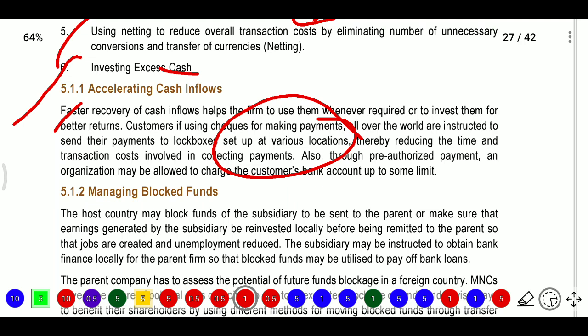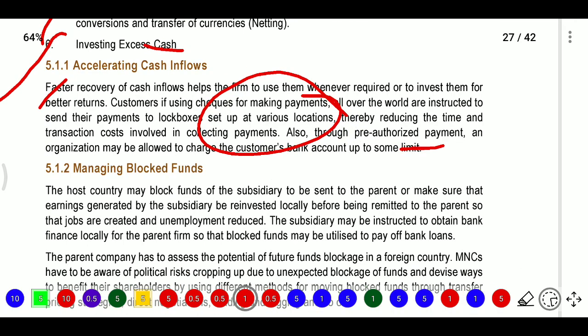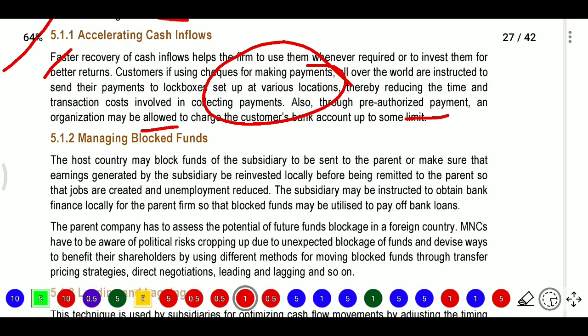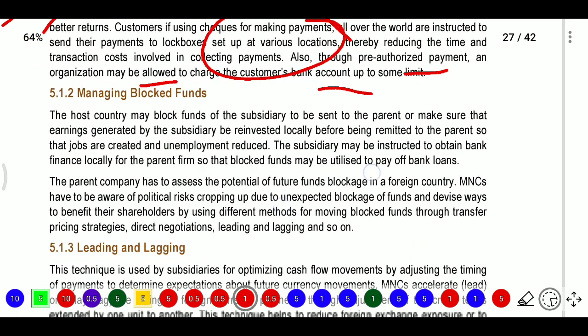It is like a post box in different locations, and they don't have to come to the post office. They post the checks in that box, and the company collects the checks from the box. Pre-authorized payments: an organization may be allowed to charge a customer's bank account up to some limit.